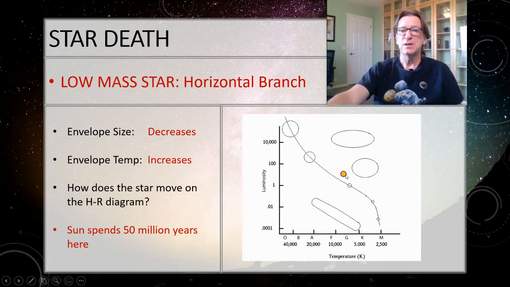So the reason we call this the horizontal branch, it doesn't move horizontally here, but we started out with the sun here. If I had a smaller star here, it would land maybe over here, and this star might land over here, and this star might land over here. So when they're all stably fusing the helium into carbon, they end up being on a line right here. That's kind of like the main sequence, except it's horizontal.